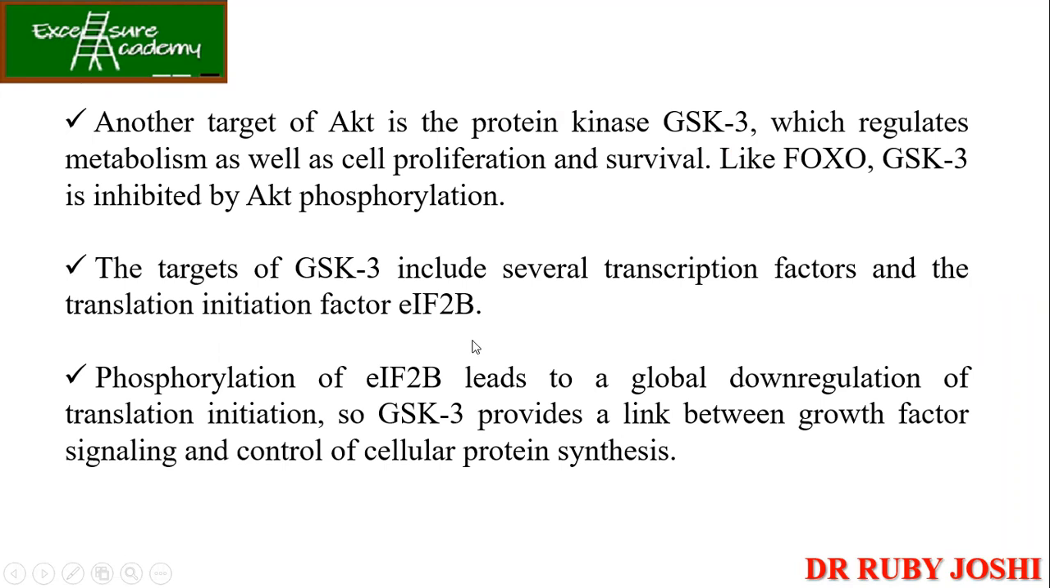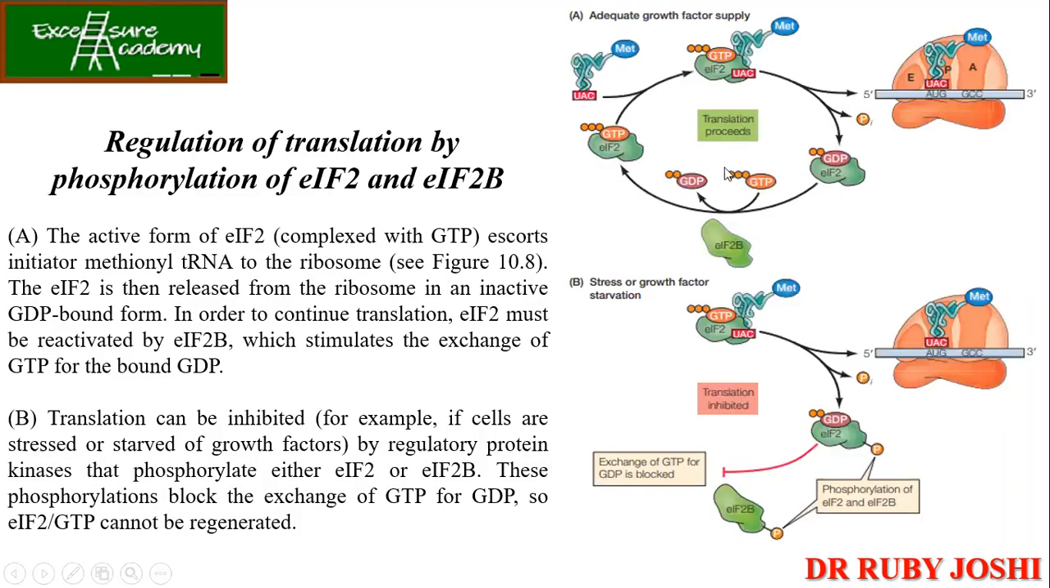Okay, this is how you have to understand. Phosphorylation of this factor leads to global down regulation of the translation initiation. So GSK3 provides a link between growth factor signal and the control of cellular protein synthesis. So this is how the regulation is happening. This is the regulation of translation by the phosphorylation of EIF2 and EIF2B.